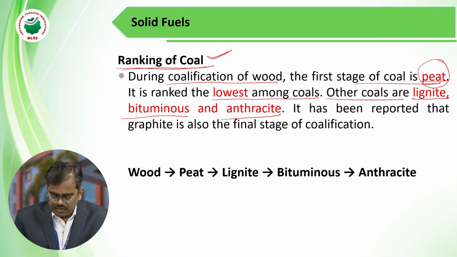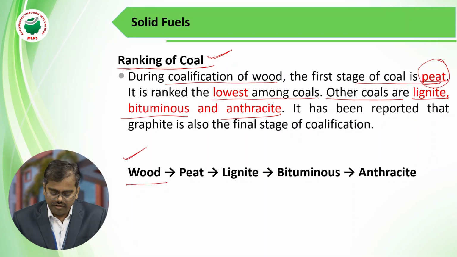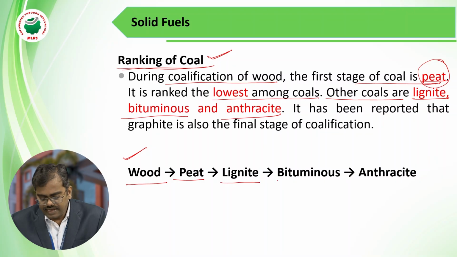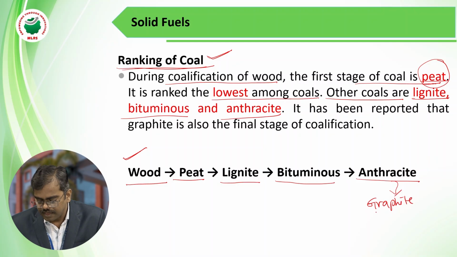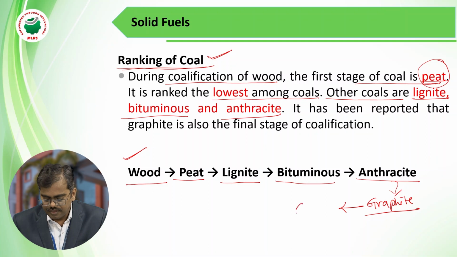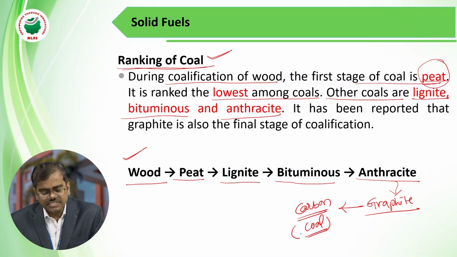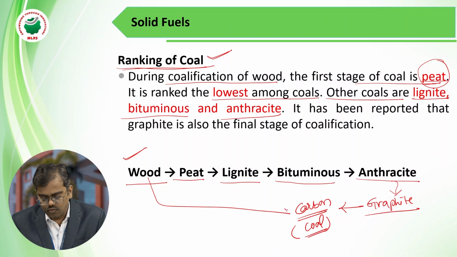Here the wood material is slowly converted into peat, peat is converted into lignite, lignite is converted into bituminous, bituminous is converted into anthracite, and after anthracite, graphite will be formed. After graphite, one carbonaceous compound will be formed, which we call coal. So this is the transformation from wood to coal.